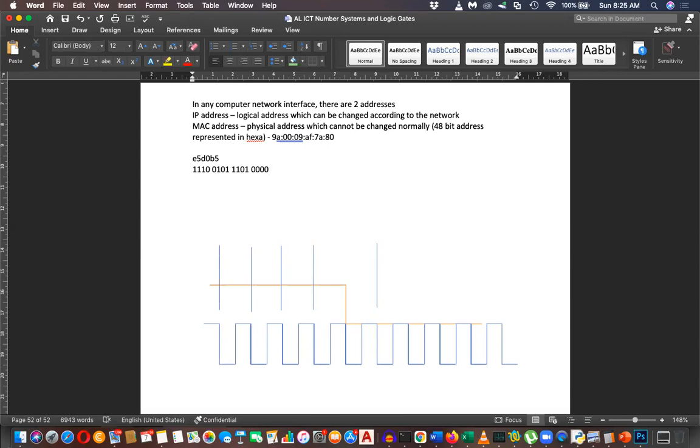B in binary: 1 0 1 1. 5 in binary: 0 1 0 1. Okay, how many bits now? Count the bits and tell me.